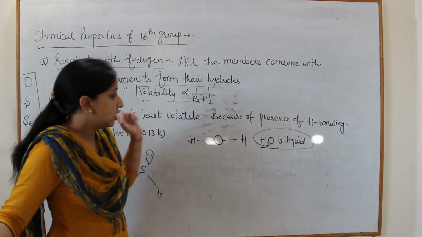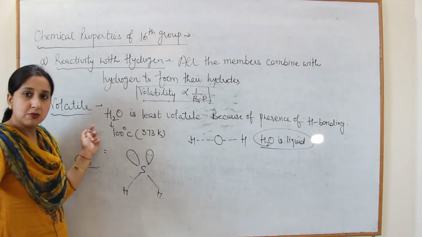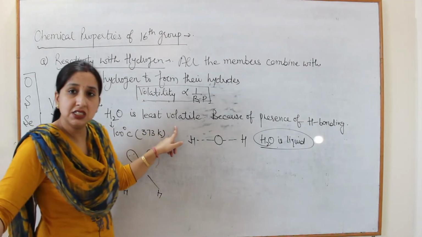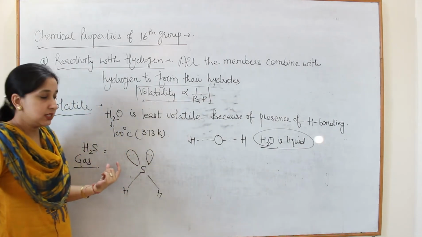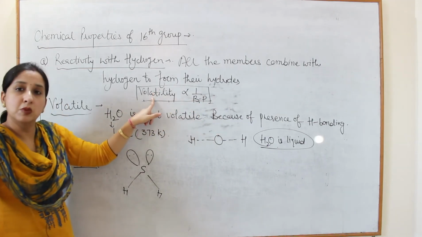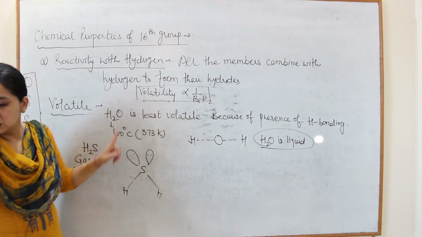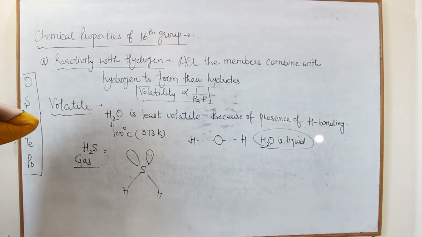So we can also say that water has maximum boiling point or least volatility. On the other hand, H2S has lesser boiling point and more volatility. So next question is, why after sulfur does volatility go on decreasing?